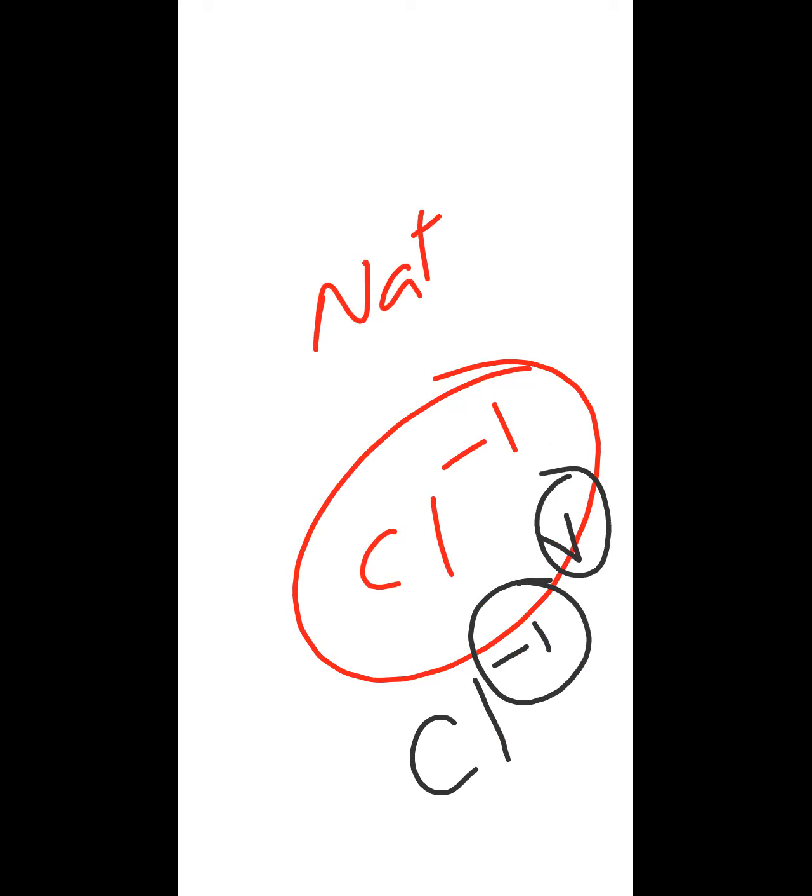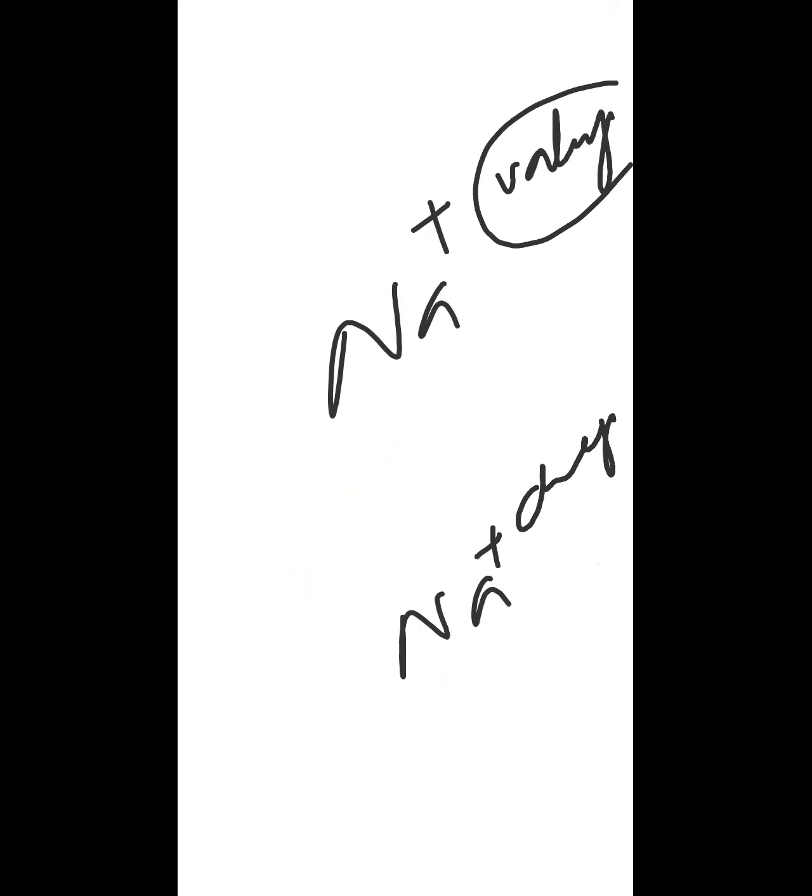I mean, 99% of the time the charge and the valency are the same thing. If I say that this is a sodium, it will become a positive ion. It means this is the valency of the sodium. So when it will react, it will become a positive ion, meaning it will gain a positive charge by donating an electron. So see, the valency and the charge are the same thing. So valency tells you the future of the element, what charge will be gained by the element. Yes, is that clear?